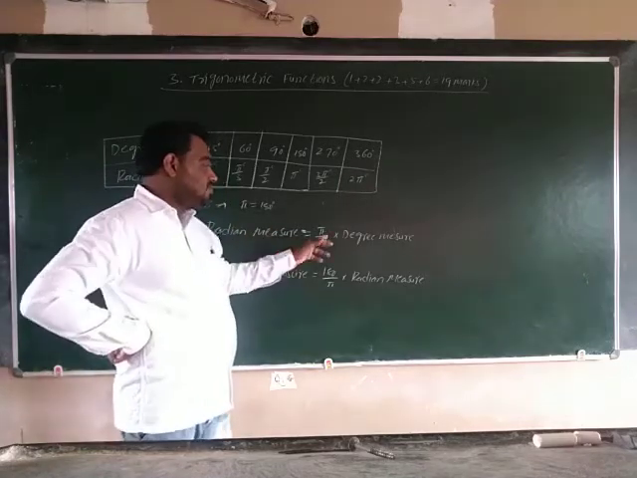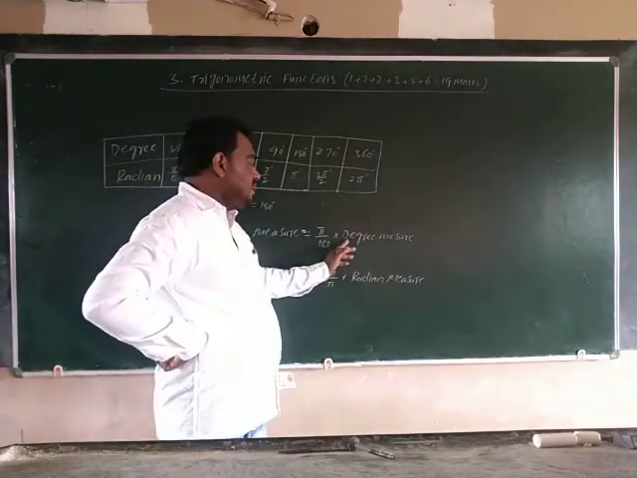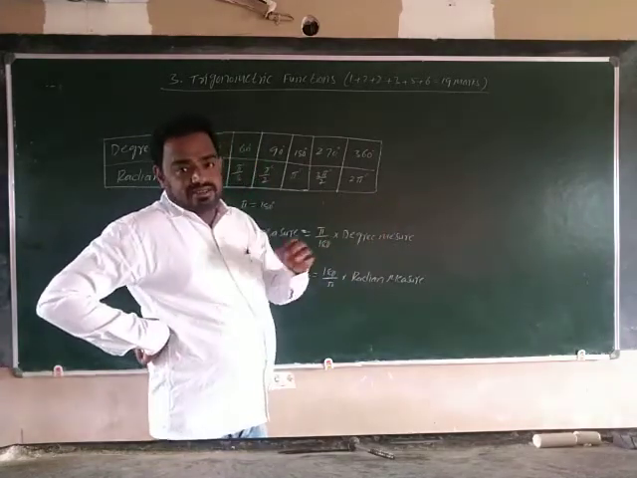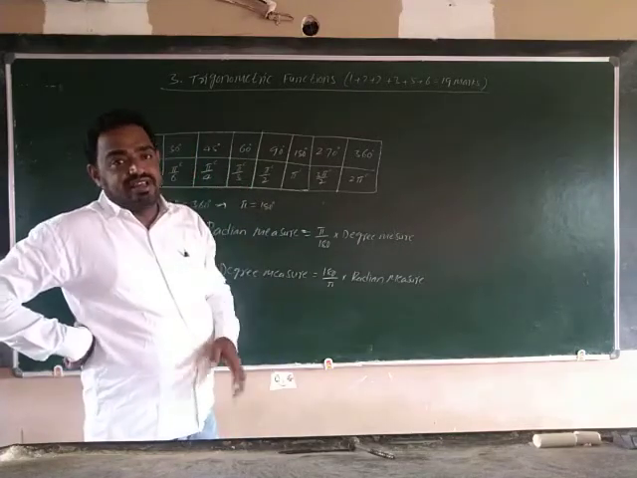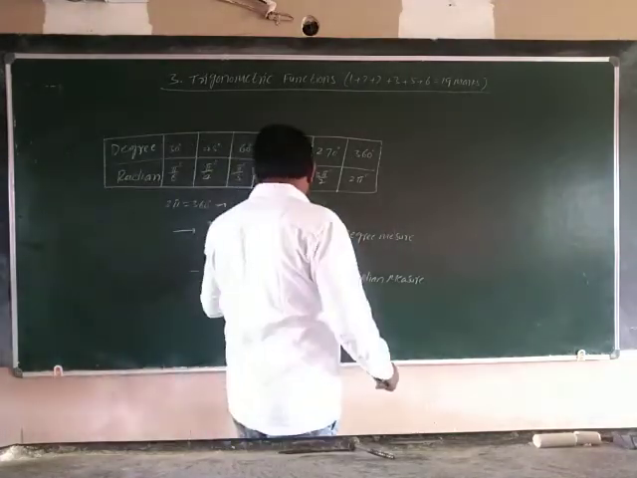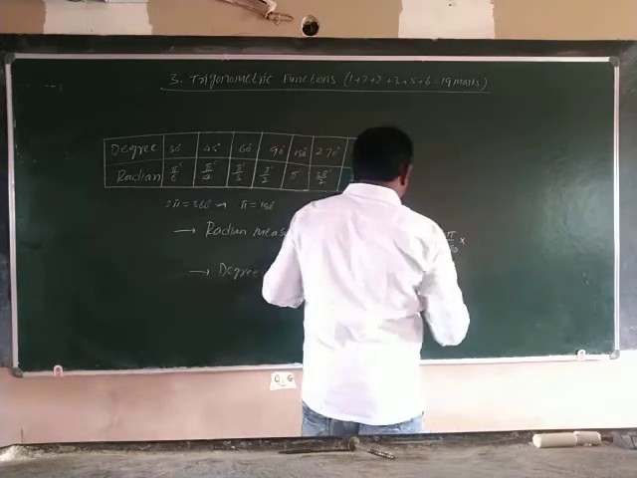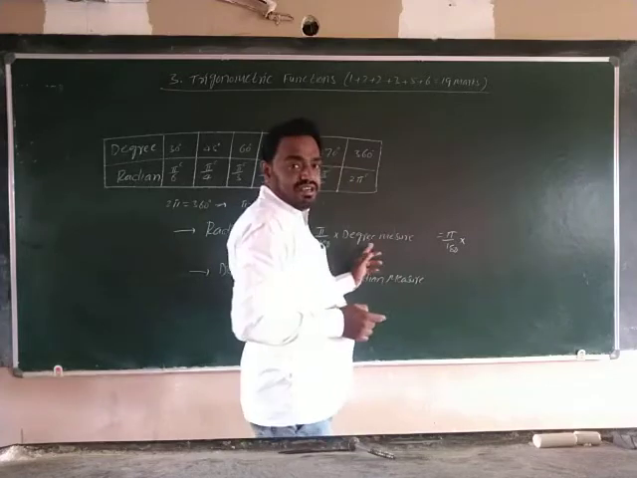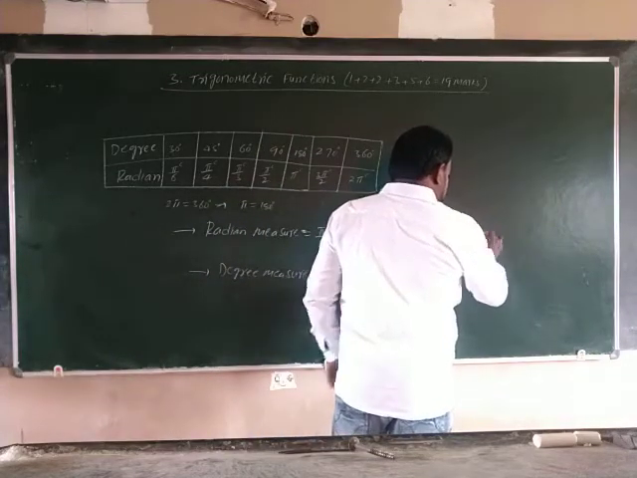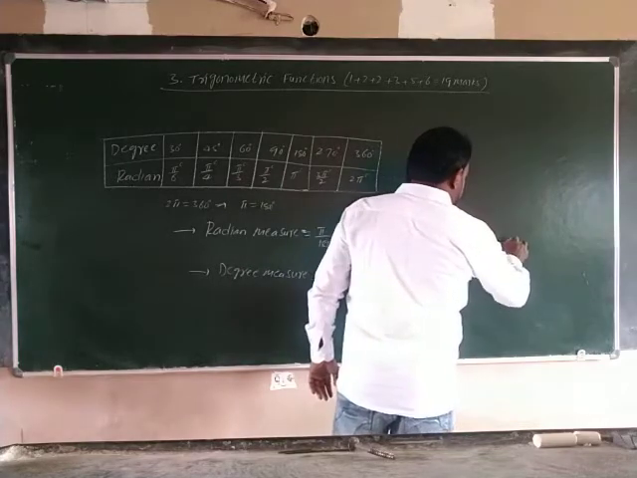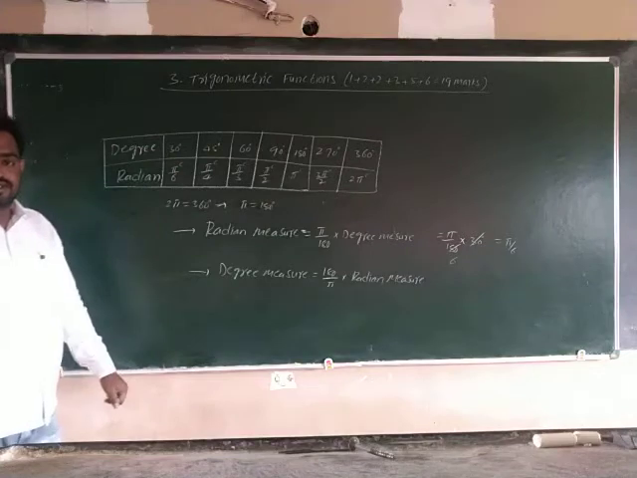measure is equal to pi by 180 into degree measure. For example, they have given 30 degrees, and they are asking to convert 30 degrees into radian measure. So how do we write it? Radian measure is equal to pi by 180 into 30 degrees. They have given 30 degrees. So 30 degrees is equal to pi by 6. 30 degrees is equal to pi by 6.